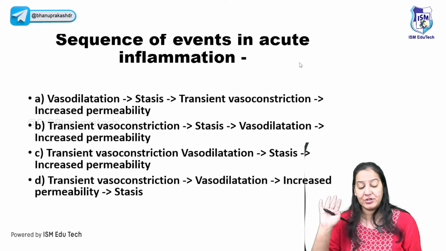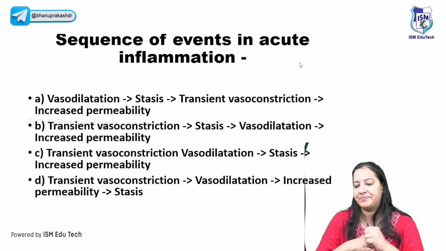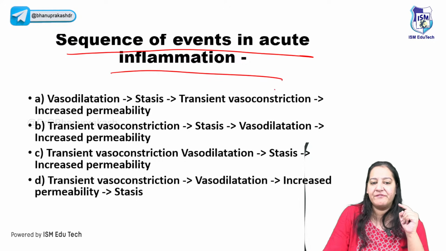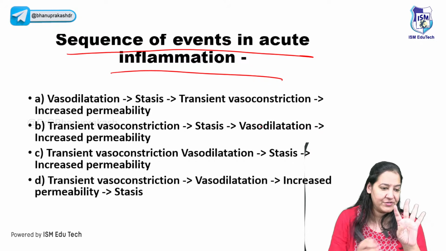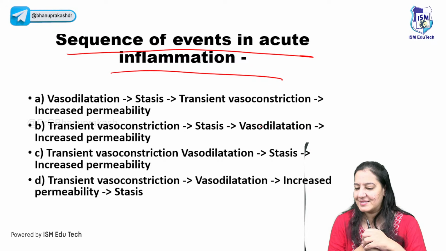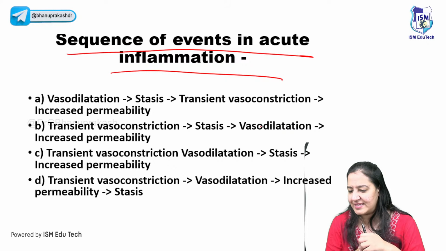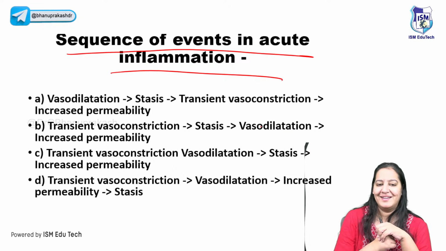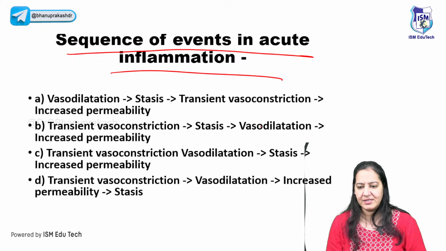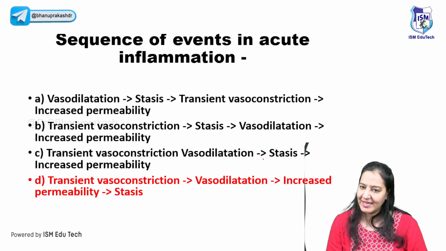The first question is in front of you, repeatedly asked in your exam. Can you tell me the sequence of the events in acute inflammation? I have told you the 5 events. Now please put them in a sequence. Everyone is saying D, someone is saying C. Stasis is the last one, so why are you saying C? D is the correct answer.